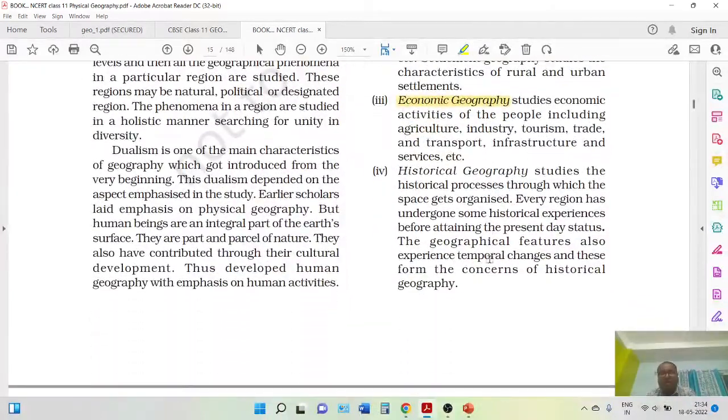Next, historical geography. As I have told you already, all geographies are treated historically and all history should be treated geographically. Whenever you study history, in every page, in every reference, you will get geography. For example, you have already studied the French Revolution, so you can easily understand the different locations.